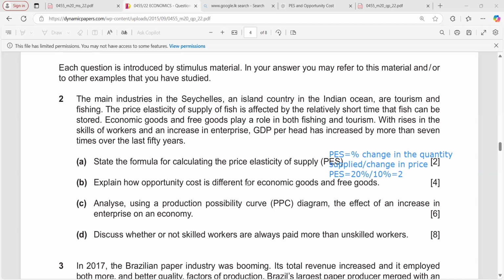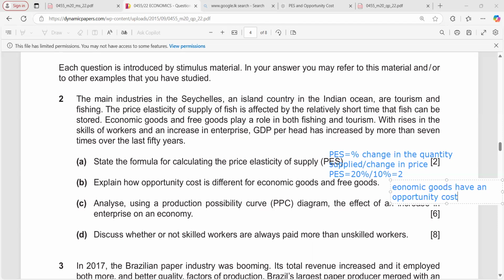Then number 2: explain how opportunity cost is different for economic goods and free goods. In this question, we can simply say economic goods have an opportunity cost.